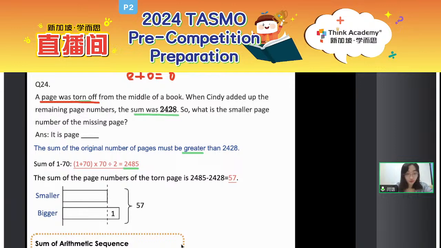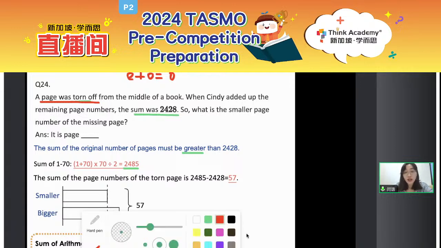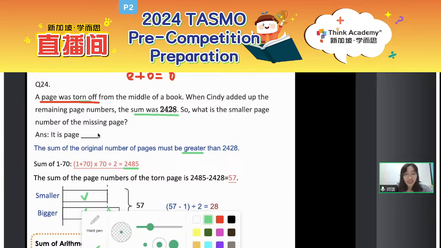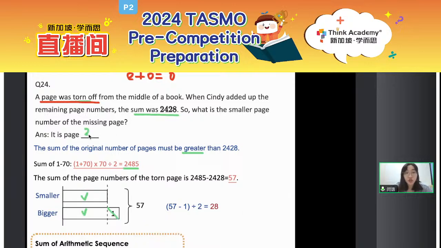What should we do? Correct. Firstly, you subtract the first part: 57 minus 1. And then divided by 2, you will get these two equal parts, right? So here you can see that the smaller one is 28. And this is also our final answer, 28.